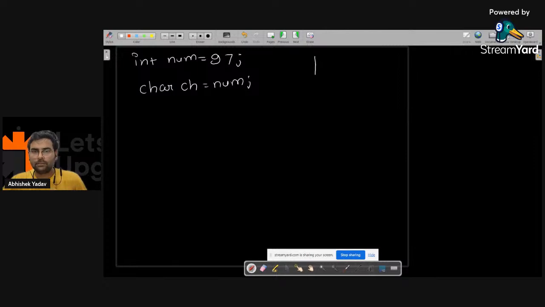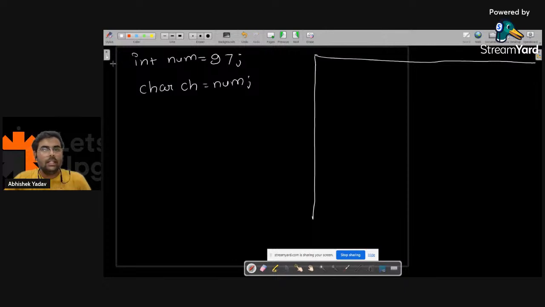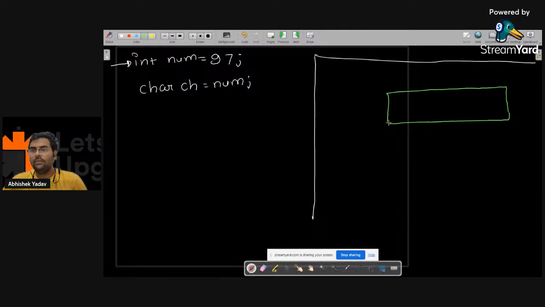I have the computer memory, right everyone? One minute. I have the computer memory. So first this line will get executed. So what will happen? 4 byte will get allocated to this memory block, and here like this, 700, 704 and num here.